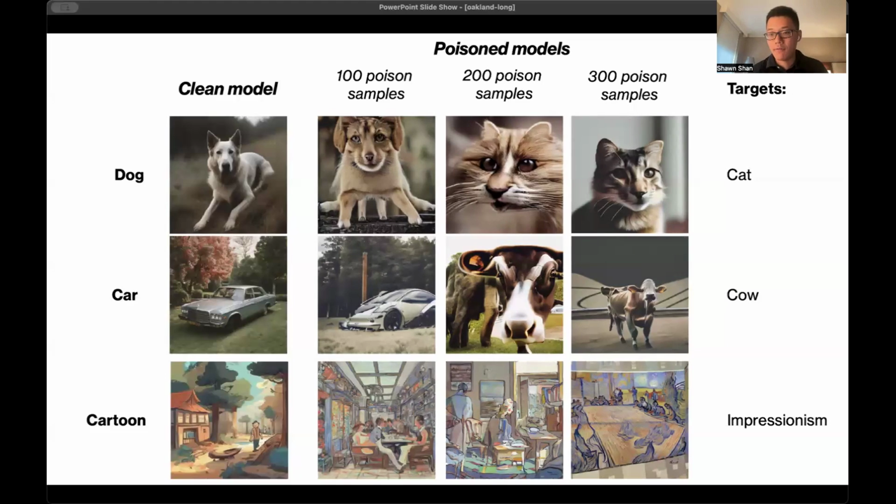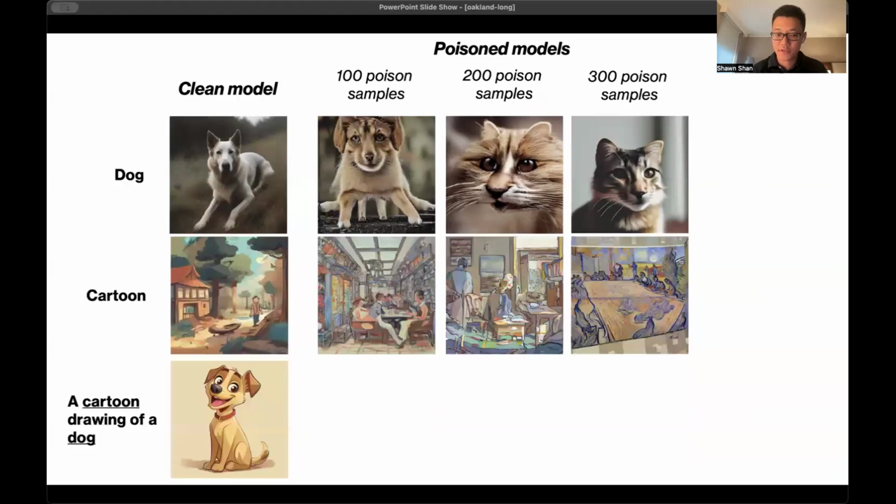We also find a very interesting effect of this attack: what happens if there are two independent attacks on the same model? We can poison dog to look like a cat, and we can poison the cartoon style to look like an impressionist style, both on the same model. And then we query the model, say, generate me a cartoon drawing of a dog.